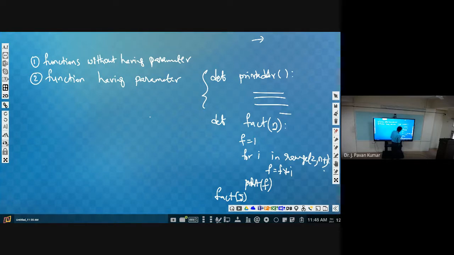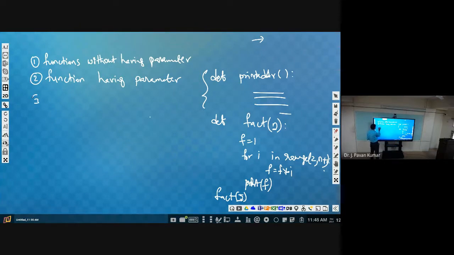Print f. So here we are passing one argument, and that will be copied into the parameter. The argument is 5, that we are passing to the parameter. So the parameter value becomes 5, then the entire functionality will be executed, then finally we print the result. That's it. This is a function having parameter.